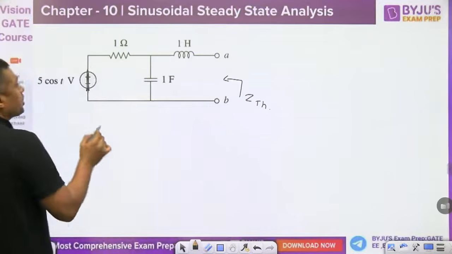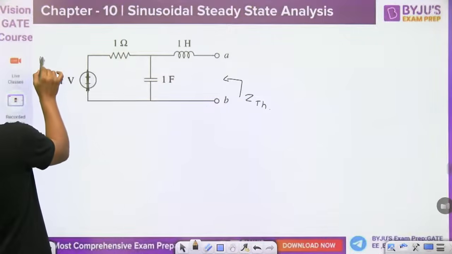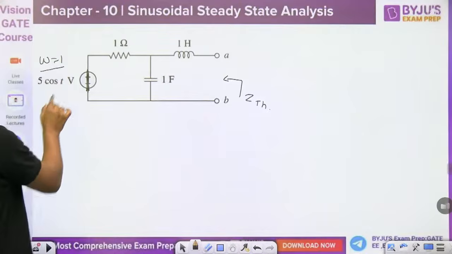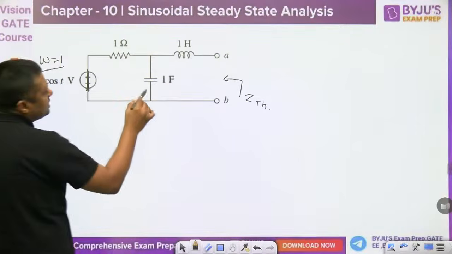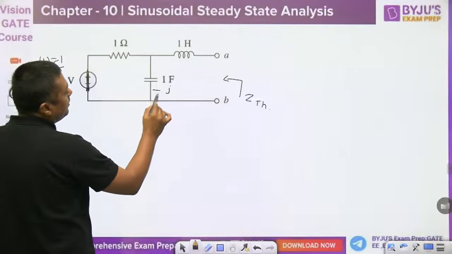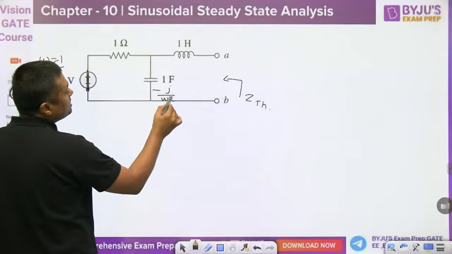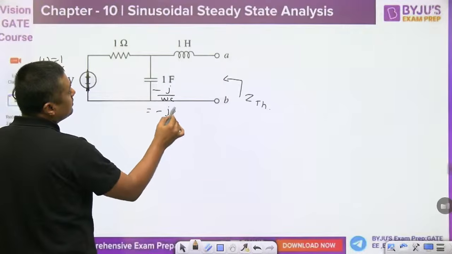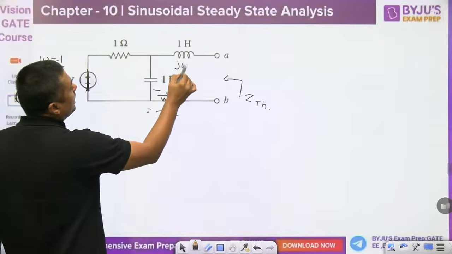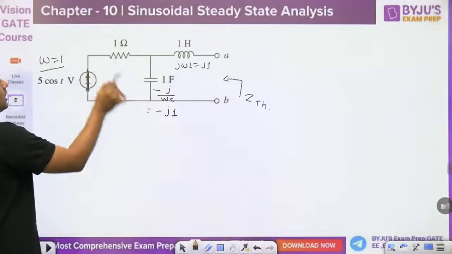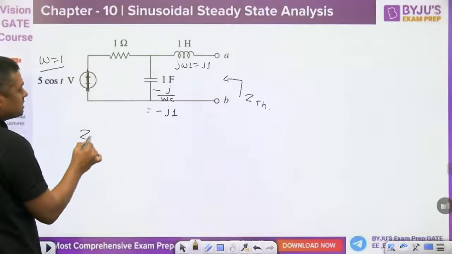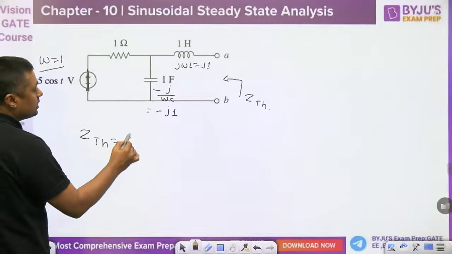Then, what is the omega here? 1. Omega, cos omega t, so omega is 1 here. So that capacitor is represented by minus j by omega C. Omega is 1, C is 1, so it will become minus j1. It is j omega L. Omega is 1, L is 1, j1. Now these two are in parallel and that is in series. So what is the ZTH? j1